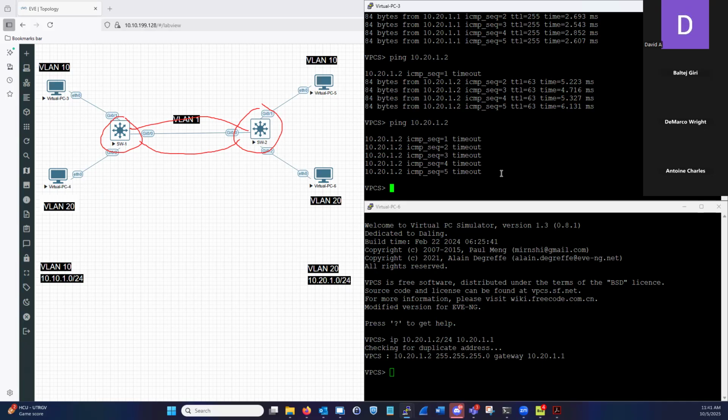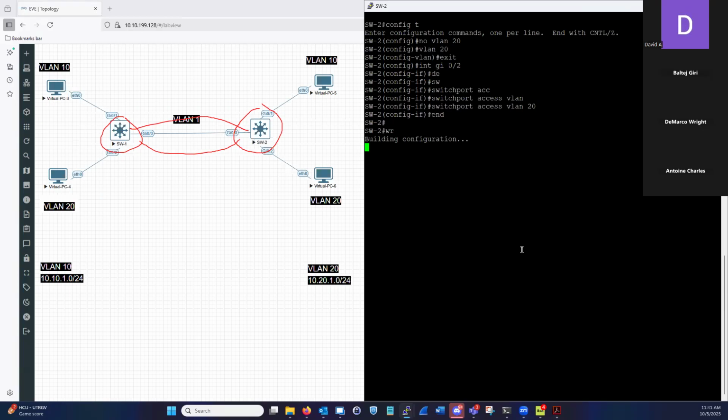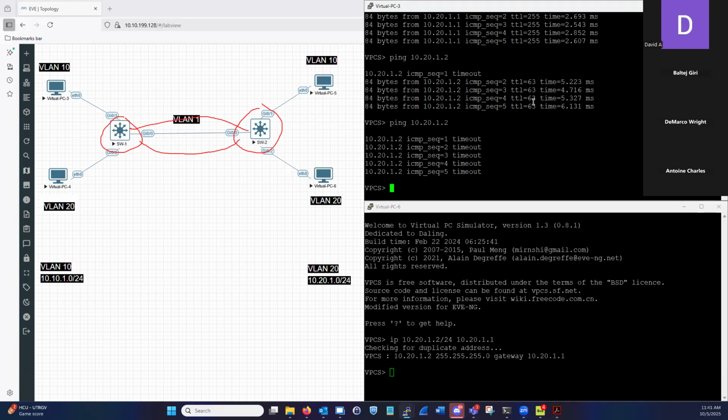Then I'm going to move forward and look at the IP address, look at the packet. The PDU has changed. So let's revert that and add it back. Let's do VLAN 20, for good measure. Interface gigabit 0/2, switchport access vlan 20. Okay, and let's make sure we fixed our VLAN.